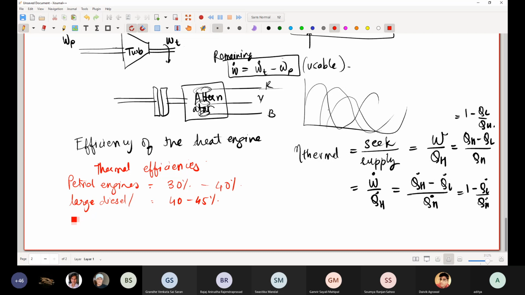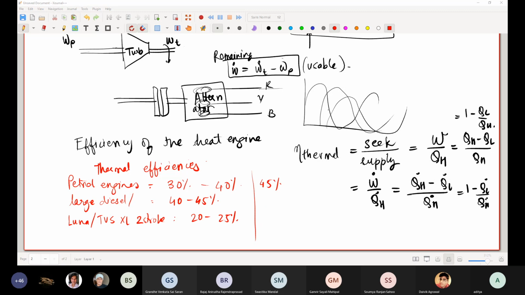But those small Luna or TVS XL, I mean 2-stroke, very small engines, it can be very low. It can be 20 to 25%. Big engines are efficient, okay, but they're difficult to maintain. And for power plants, a very good power plant, I think the Lyngby power plant had 45% efficiency.